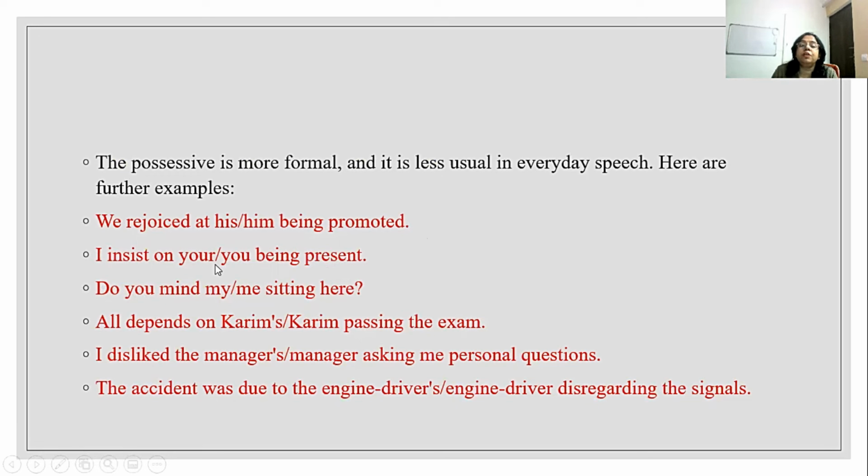I insist on your or you being present. I insist on your being present. Do you mind? Both are correct. Do you mind my or me sitting here? All depends on Kareem's or Kareem passing the exam. I dislike the manager's or manager asking me personal questions. And the last is, the accident was due to the engine driver's or engine driver disregarding the signals.